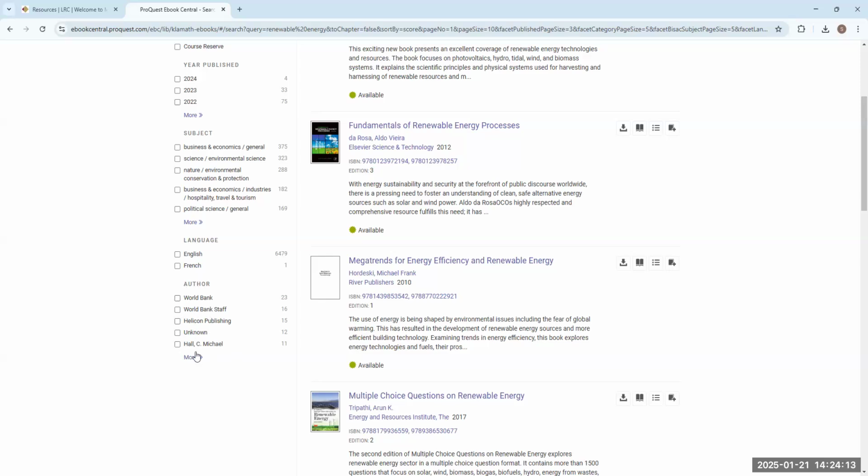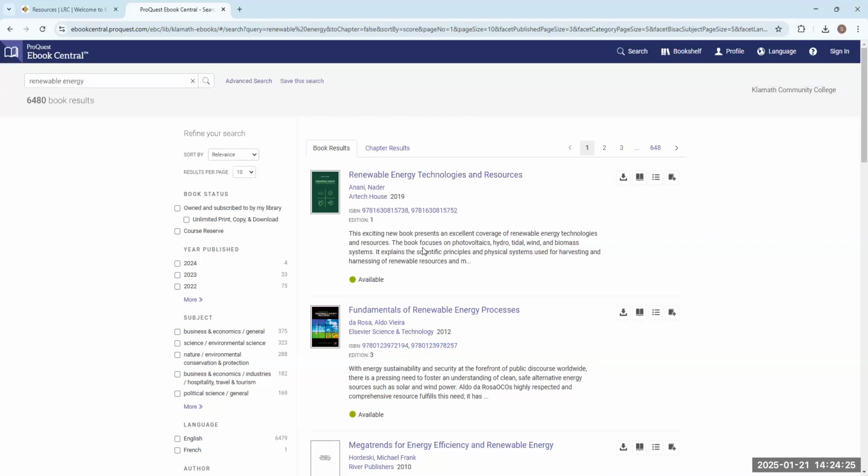If you're looking for a specific author, you can go ahead and select that author over here and make sure that you're looking at their literary works or their books about the subject you're looking at, right? Again, we have so much information on this database that I always want to make sure that everybody is aware of it and aware of how to use it and how to get their accounts so that you guys have this knowledge at your fingertips whenever you may need it for your research projects.